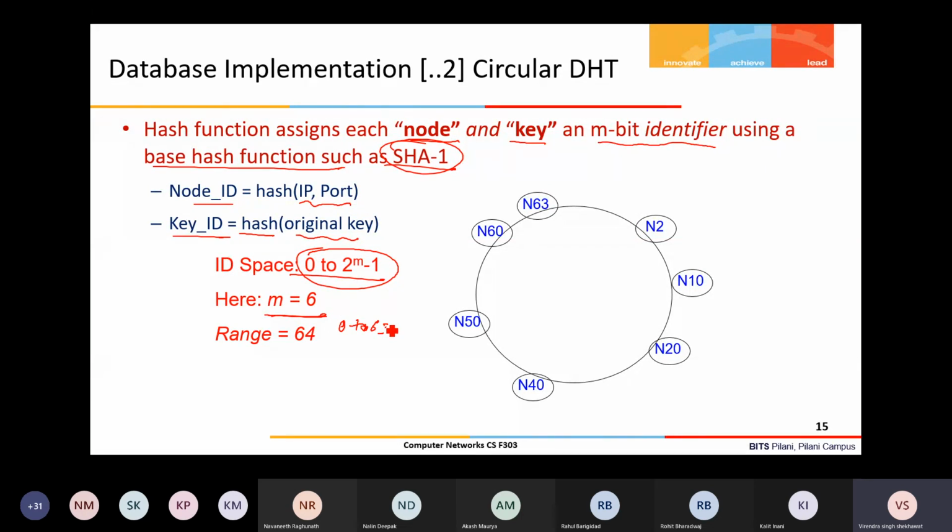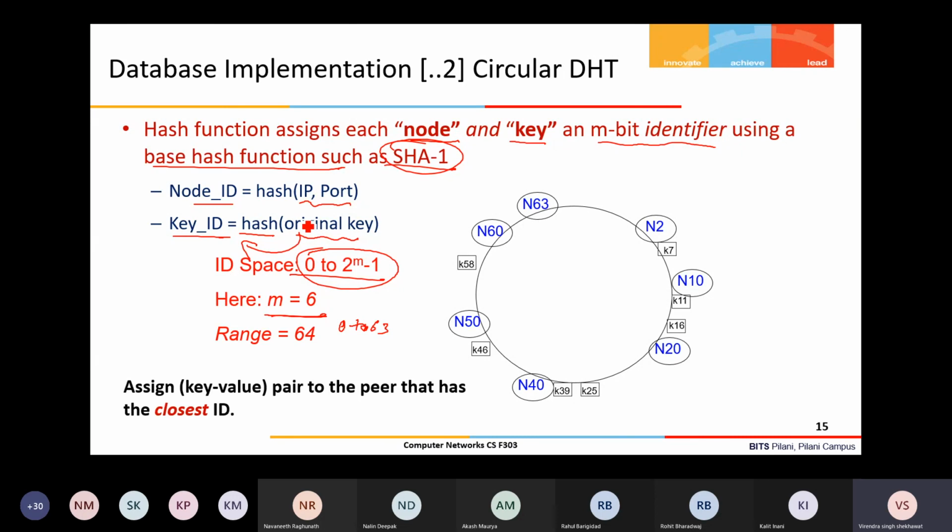Suppose you have a total of these 7 nodes, and they have the information about the key-value pairs. The hash value of the key is also in the same ID space, 0 to 63. You have some keys, which are generated from the original file name or URL or whatever. Now, how do we assign these keys to the nodes?